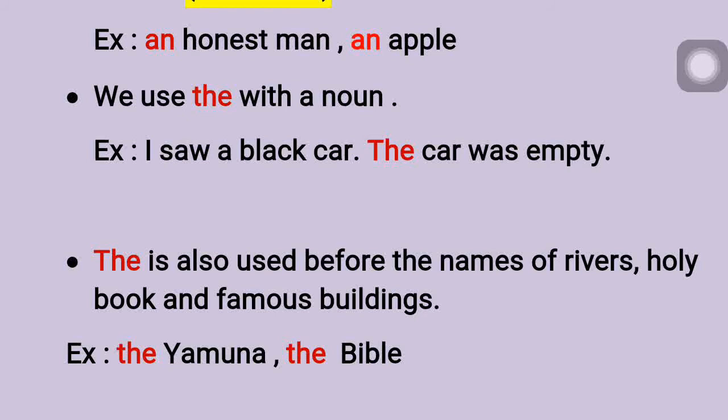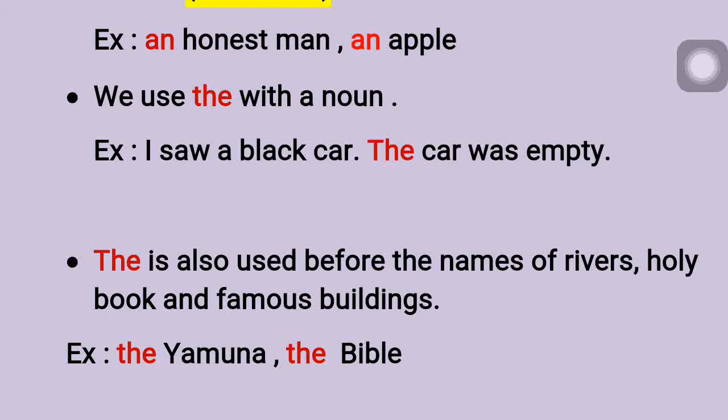The. Here we are talking about the car. It is a black car. The car was empty. When I say the car, that means proper weightage to the word is given. It's clear that we are talking about a car here. The car was empty. Okay, it's like the respect you are giving to that word in the sentence.